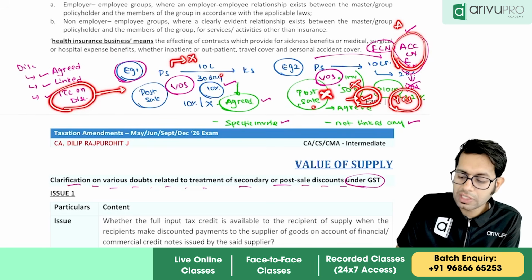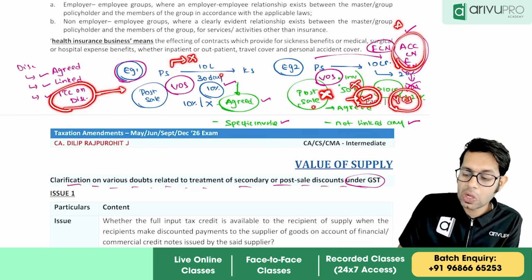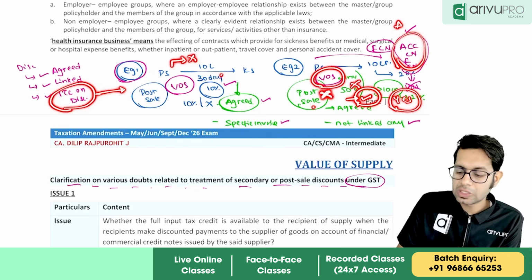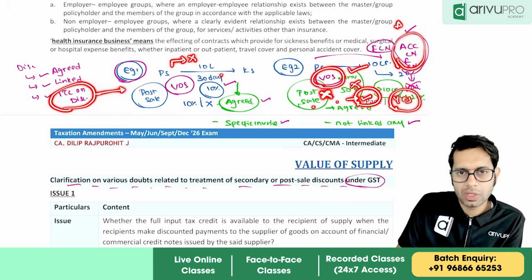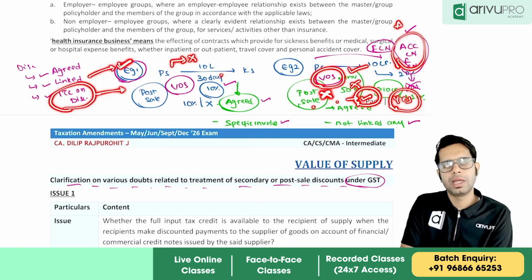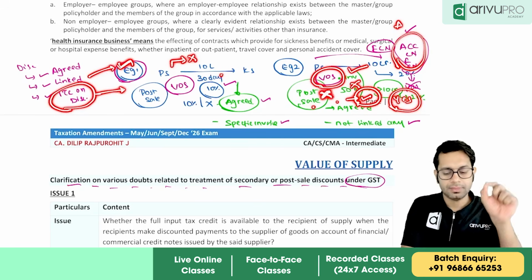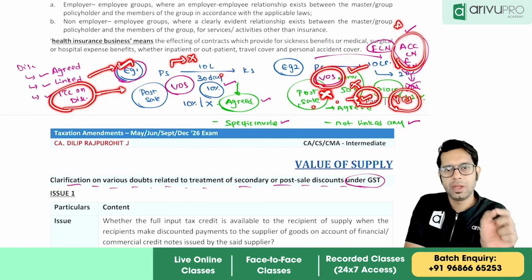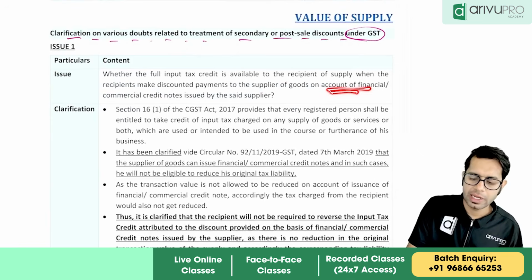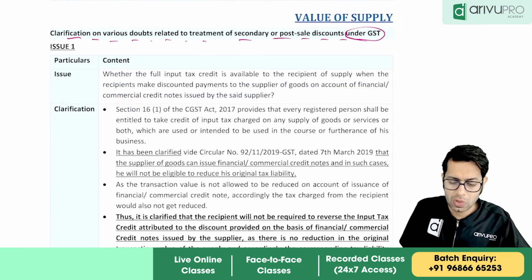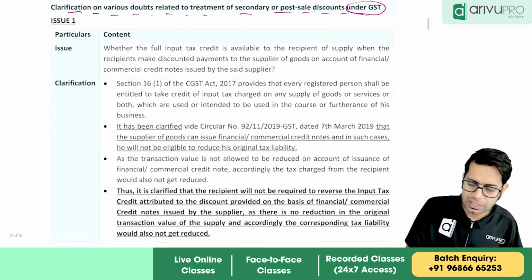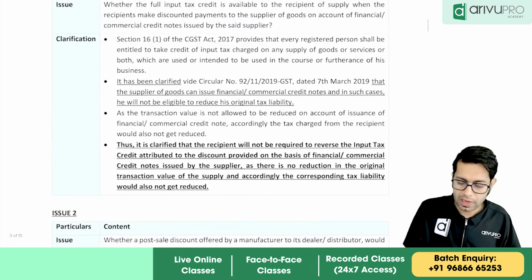Here the question of reversal of ITC will not come because it is not allowed to be subtracted under section 15(3). So if it is not allowed to be subtracted, you can take ITC on the full amount. But if you are allowed to subtract the discount amount, then ITC should be taken only on the amount paid by you after adjusting that discount. So the question is whether, on financial credit note or debit note, which are not as per GST, can you take ITC on full value?